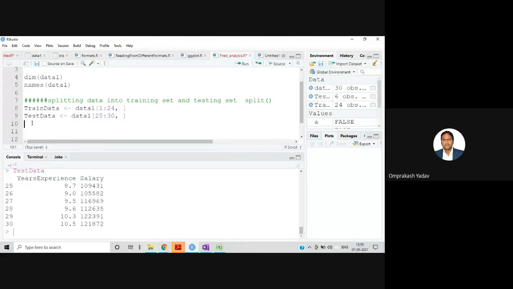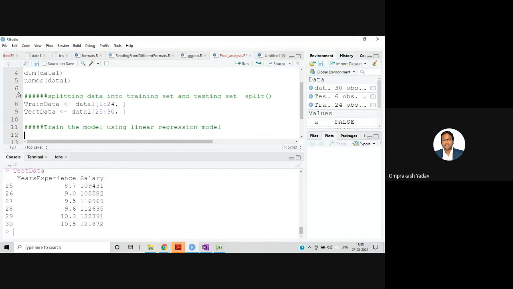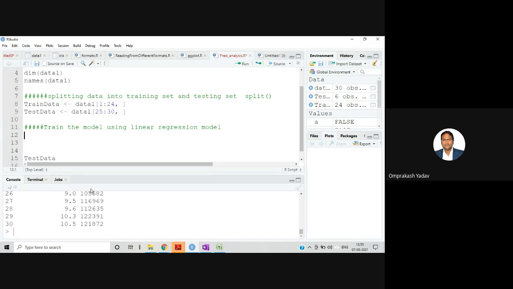Okay. So now I have the training data and I have the testing data. Now I want to make the regression model. So I'll just comment it: train the model using linear regression model. Let's stretch it below.